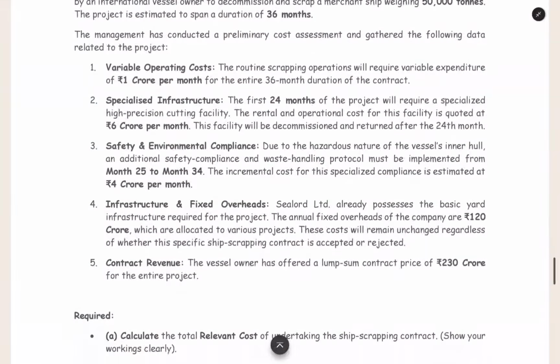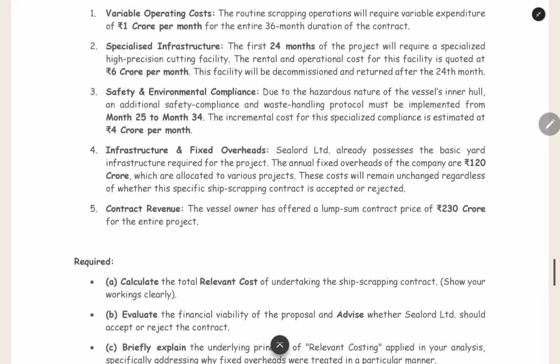And then, specialized infrastructure. The total project duration is 36 months. In the first 24 months, we need the help of a specialized cutting facility. For that cutting facility, we have to pay rent. The rent is 6 crore rupees per month. And one important thing is that the 6 crore per month is for the first 24 months only.